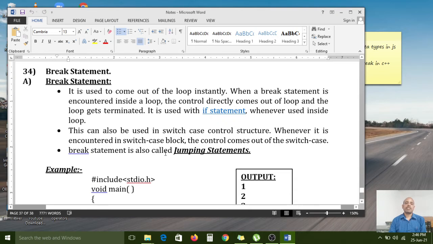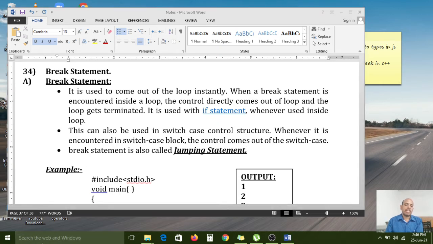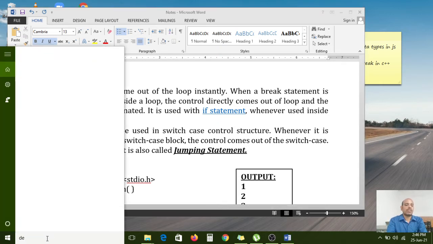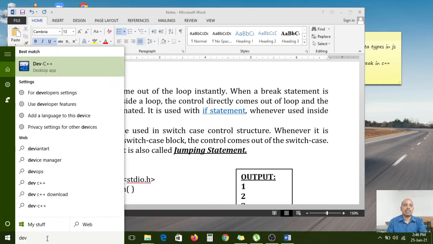The break statement is also called a jumping statement. There are three types of jumping statements we have: the break statement, the continue statement, and the goto statement. So now we have to discuss the break statement. For that I am opening the Dev C++ window, then only you can understand.